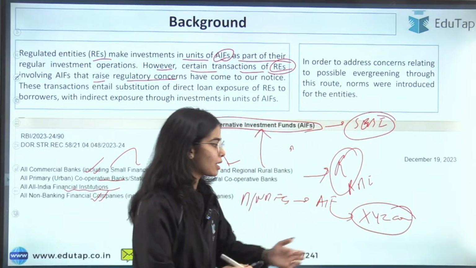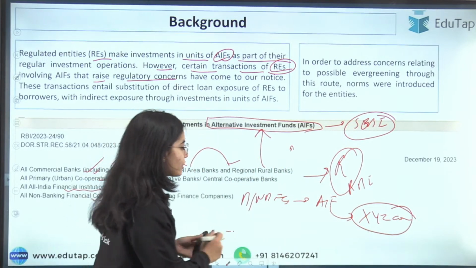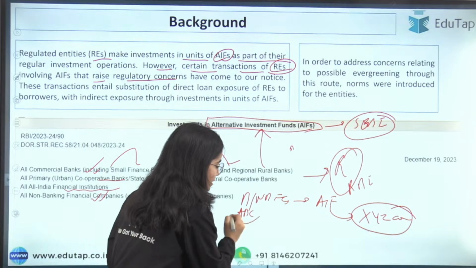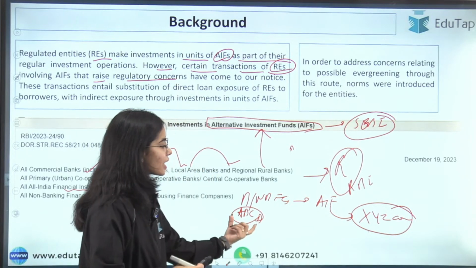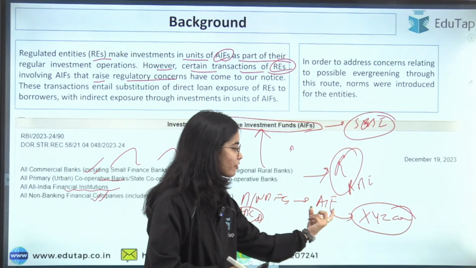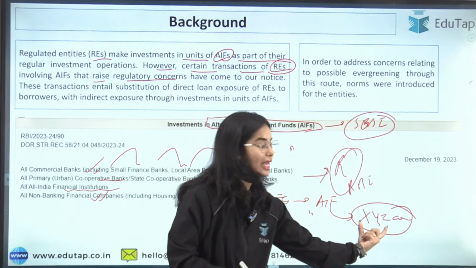Now this XYZ company has already taken debt from ABC bank, and the ABC bank is again investing in the AIF, and this AIF is providing money to the XYZ company.